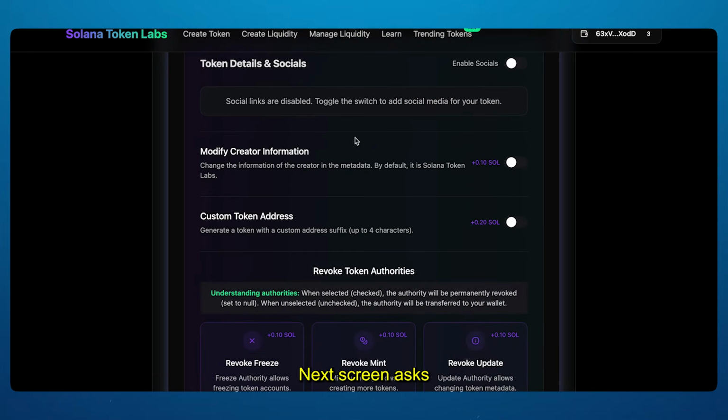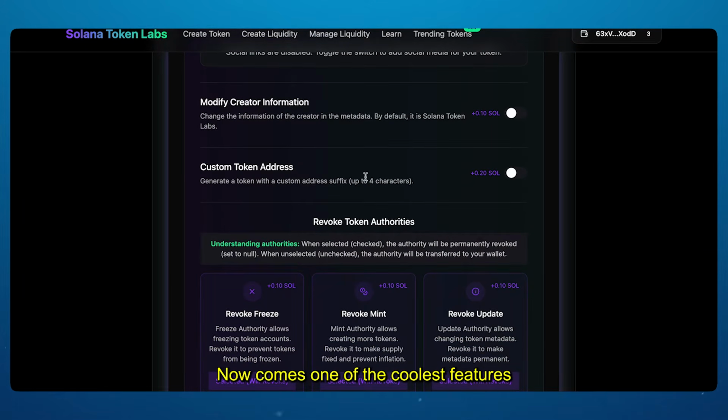The next screen asks if you want to add creator info and a project website, but it costs 0.1 Solana. Honestly, it's not worth it. Just toggle it off and keep your soul. Skip it and move on. Now comes one of the coolest features, custom token addresses. Solanatokenlabs.io lets you add endings like pump or moon to your token's address.